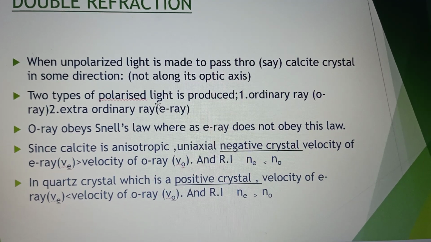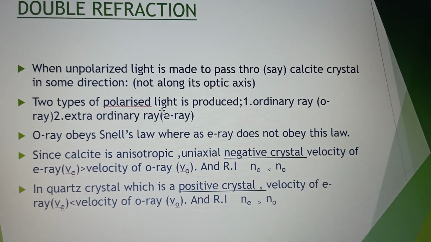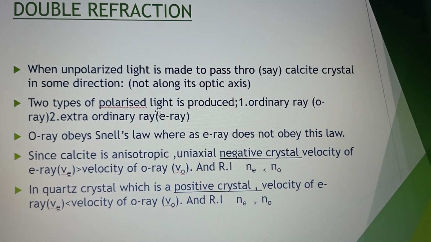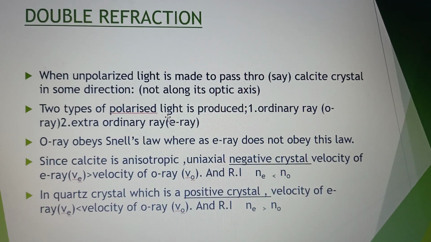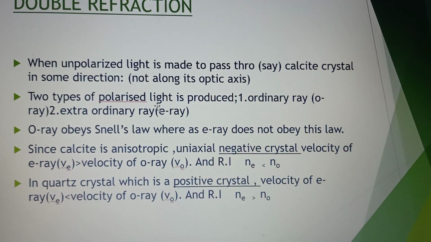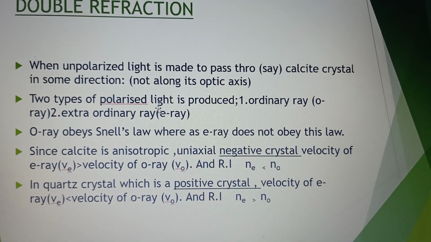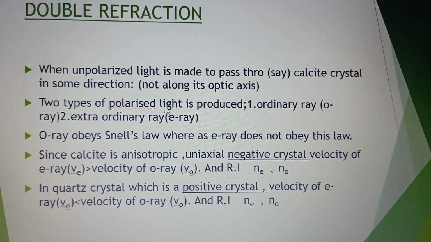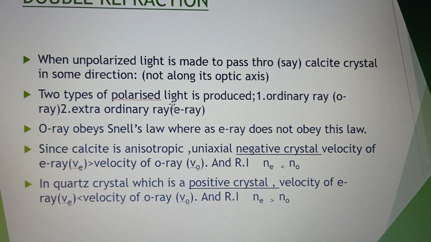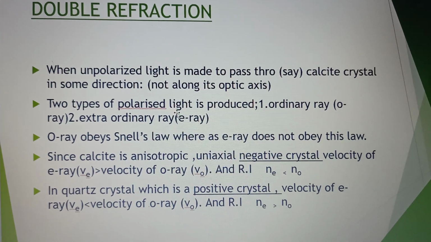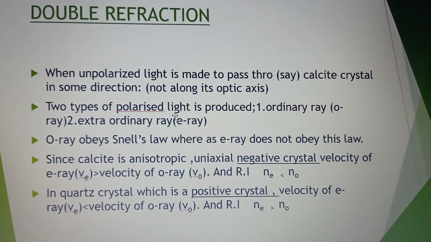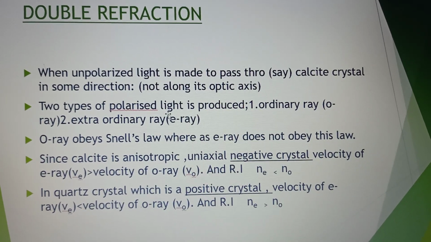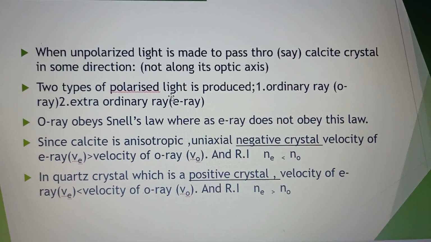In a crystal like calcite, the extraordinary ray travels faster and ordinary ray travels slower. Thus, we have written VE is greater than VO. Hence, it follows refractive index for these two vibrations in that medium of crystal will be like this. NE is lesser than NO.